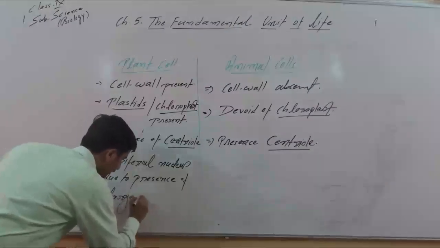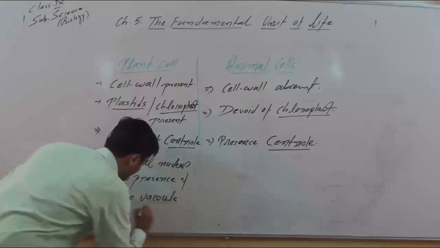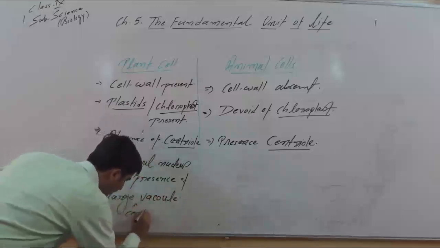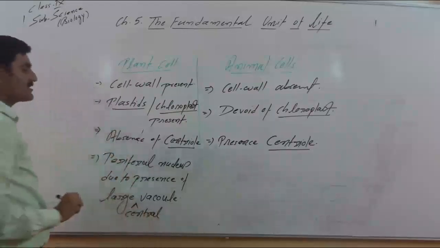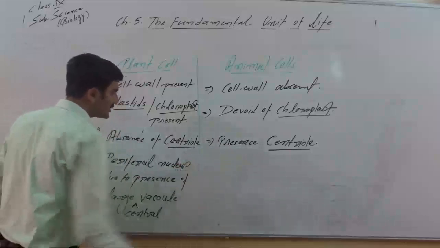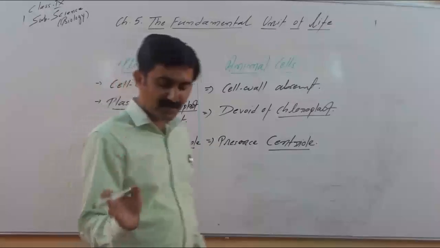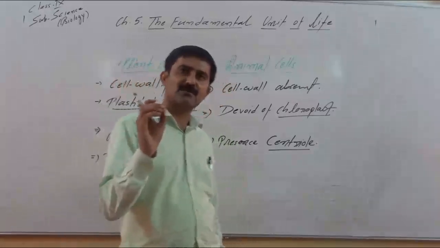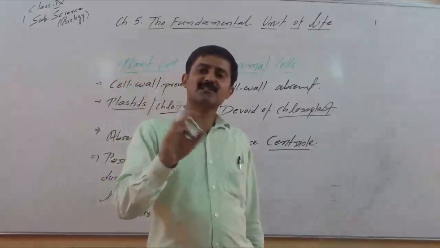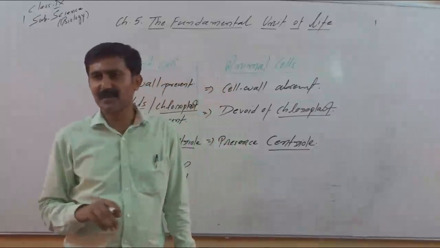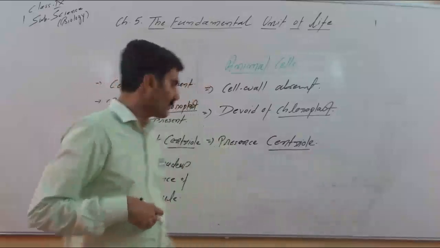Or in other words we can say there is presence of large central vacuole. Please remember, here is presence of large central vacuole. So this large central vacuole pushes the nucleus to the periphery. If you compare the diagram of plant and animal cell given in your textbook, you will find that in case of plant cell the nucleus is peripheral, or it is present near the plasma membrane. What pushes the nucleus to the periphery? Presence of large vacuole. Okay.